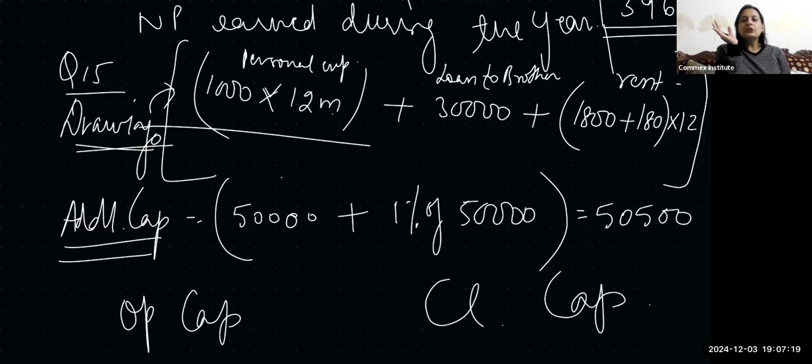So sometimes they'll tell you that he started the business on 1st July and then he withdrew this much per month. So please don't take it as 12 months. From July till March, it will be only 9 months. July, August, September, October, November, December, January, February, March. If it is given he started the business on 1st October or 30th September, it will be only 6 months. So be careful. These dates will be given usually to confuse you, or to check whether you are careful in reading the question, that you be careful about the dates.